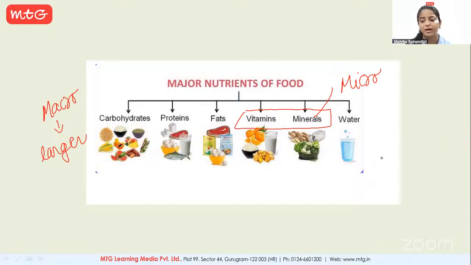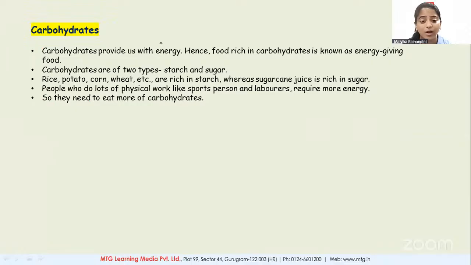Now, one by one, we will learn about each type of nutrient. So, first is carbohydrate. Carbohydrates provide us with energy. Carbohydrate is an energy giving food. Hence, foods rich in carbohydrates are known as energy giving foods. Now, these carbohydrates are of two types, starch and sugar.